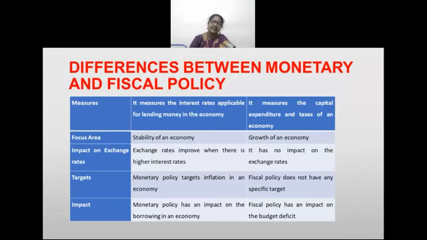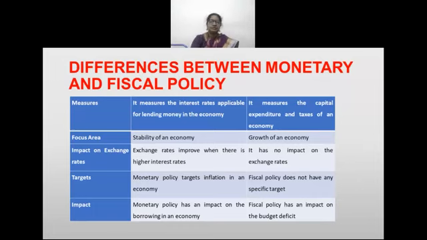Exchange rates improve when there are higher interest rates. Fiscal policy has no impact on the exchange rate; they concentrate on the economy, because all these exchange rates are governed by the central bank only, that is RBI only. Monetary policy targets inflation in an economy. Fiscal policy does not have any specific target, because they are the government; they make the policy and give it to the RBI to execute. Monetary policy has an impact on borrowing in an economy, while fiscal policy has an impact on the budget.